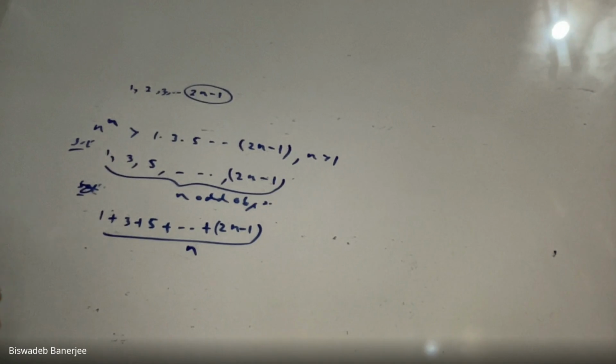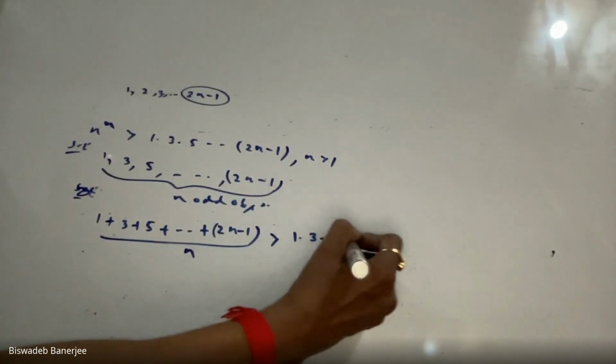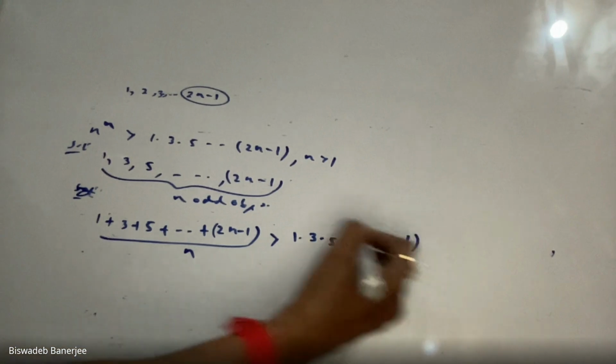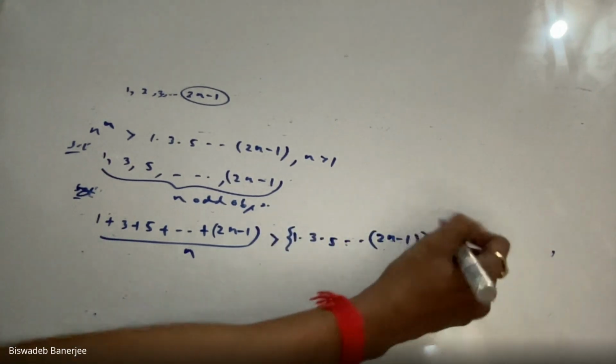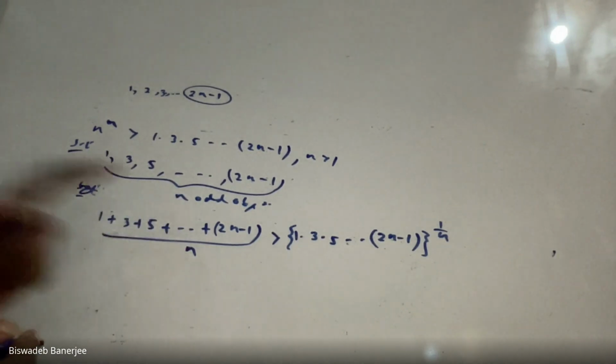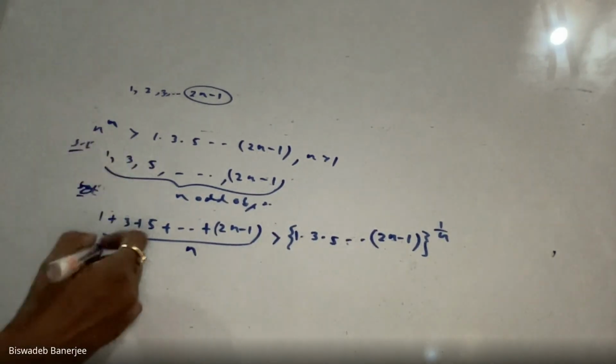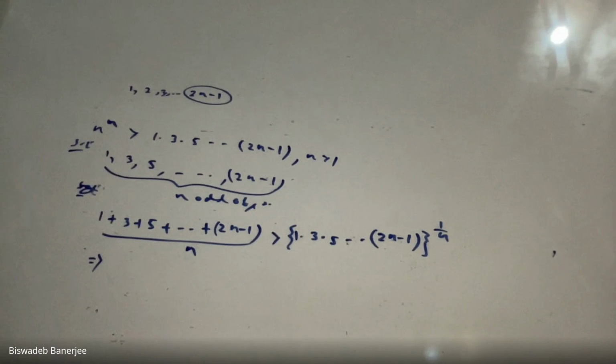And for geometric mean, just multiply them to the power 1 by the number of observations. How to find arithmetic mean? Just add them, divide by n. And for geometric mean, just multiply them to the power 1 by n. Clear?